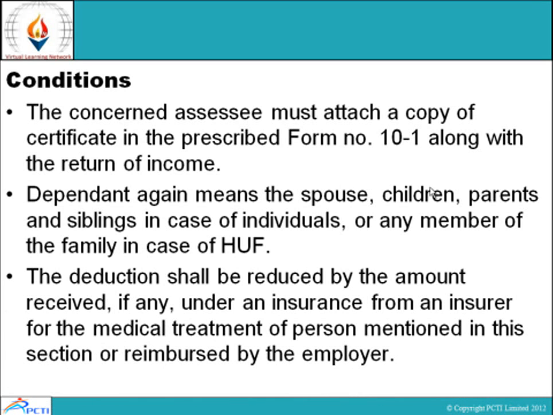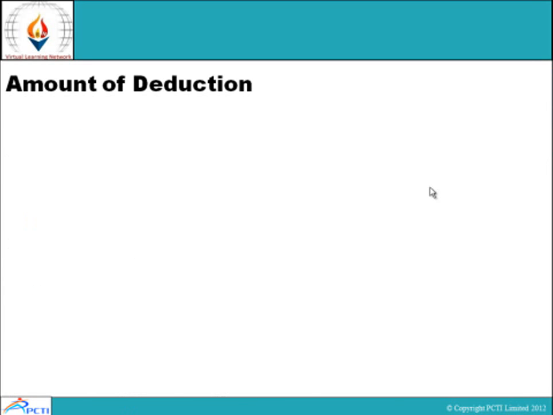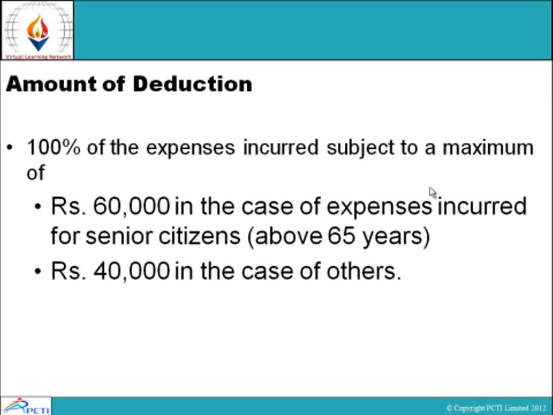The deduction shall be reduced by the amount received, if any, under an insurance from an insurer for the medical treatment of person mentioned in this section or reimbursement by the employers. Amount of deduction: 100% of the expenses incurred subject to the maximum of rupees 60,000 in the case of expenses incurred for senior citizen above 65 years and rupees 40,000 in the case of others.